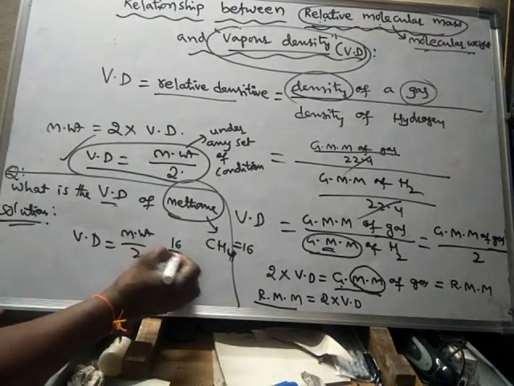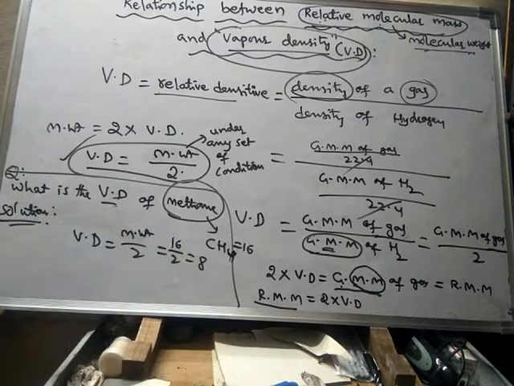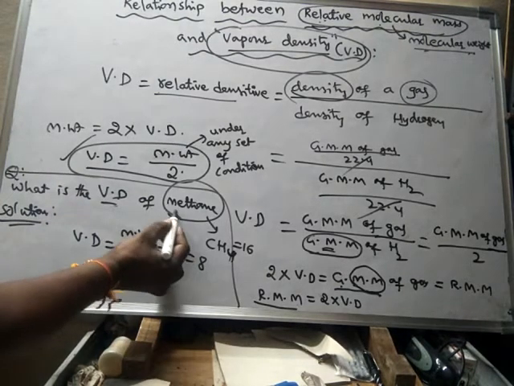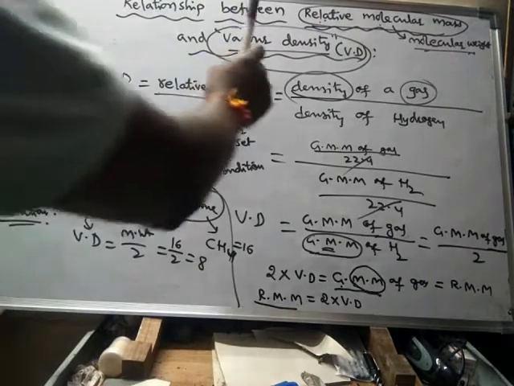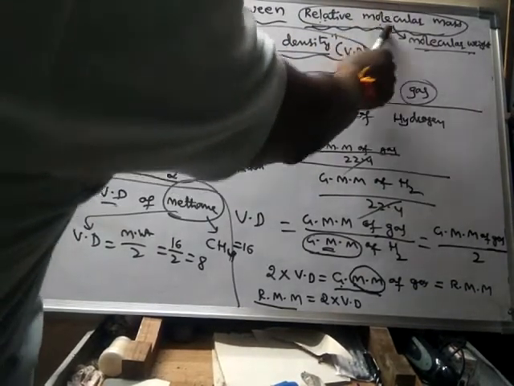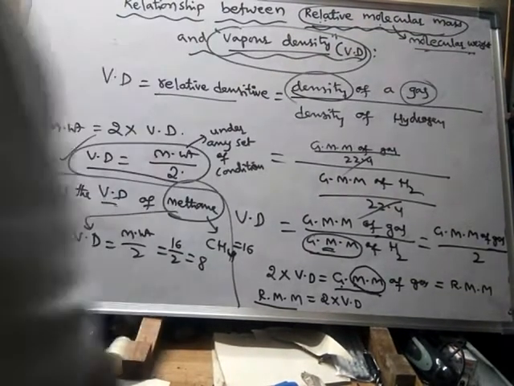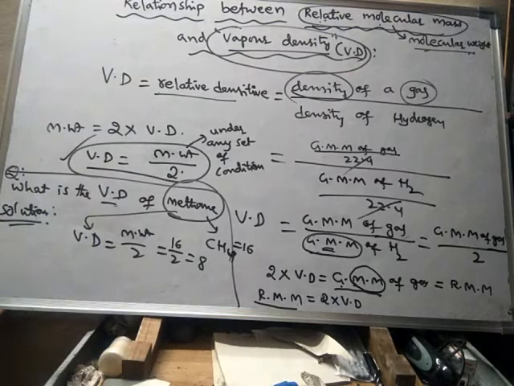So 16 by 2 is equal to 8. The vapor density of methane is 8. So like this, the relationship between vapor density and relative molecular mass or molecular weight can be known. This is the most important formula, so one has to practice it well.